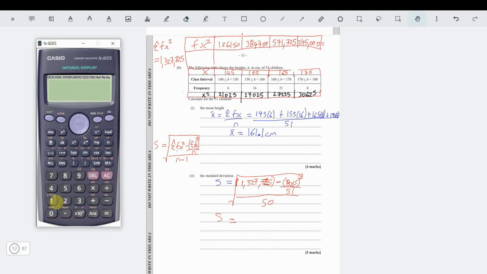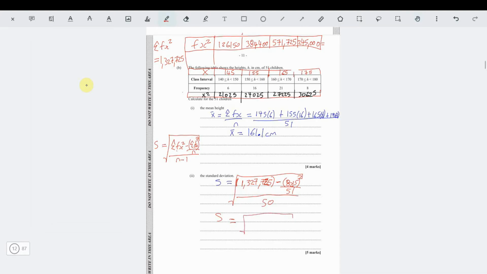Then now we're going to say 1,327,725 minus our answer. That's what we get, 4,465. So we're going to show them that part. We show them that the numerator part under the square root worked out to be 4,465.8 divided by 50.